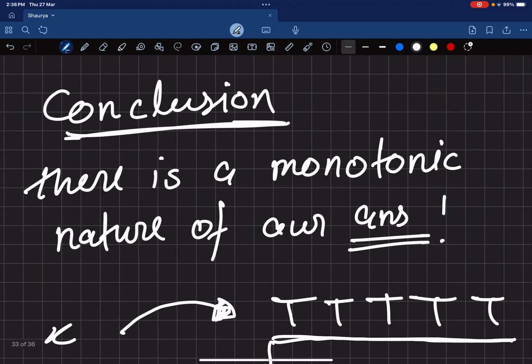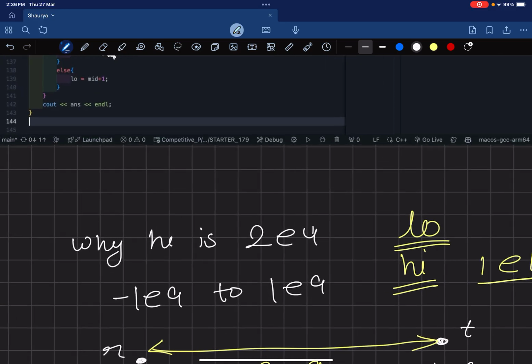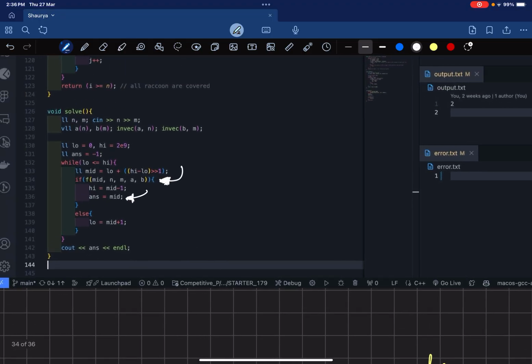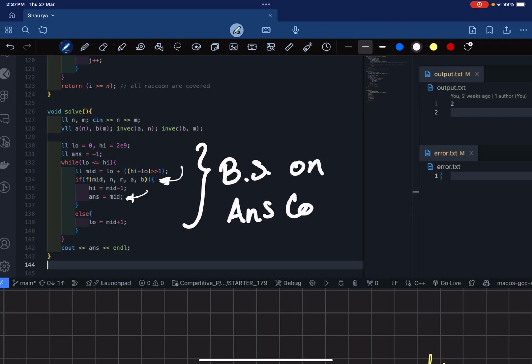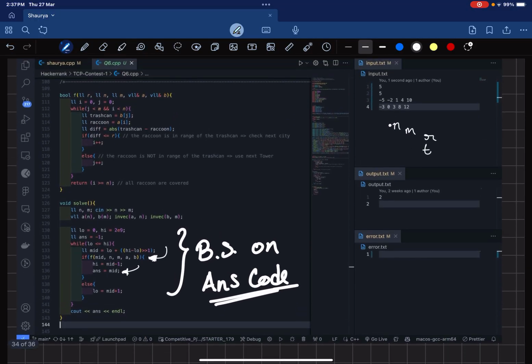And if it returns false, that means the radius we have given to the predicate function is very small. We have to increase the radius, and hence we will move the low pointer here. Okay, so this is the simple binary search on answer code. Okay, now let's look into the predicate logic.